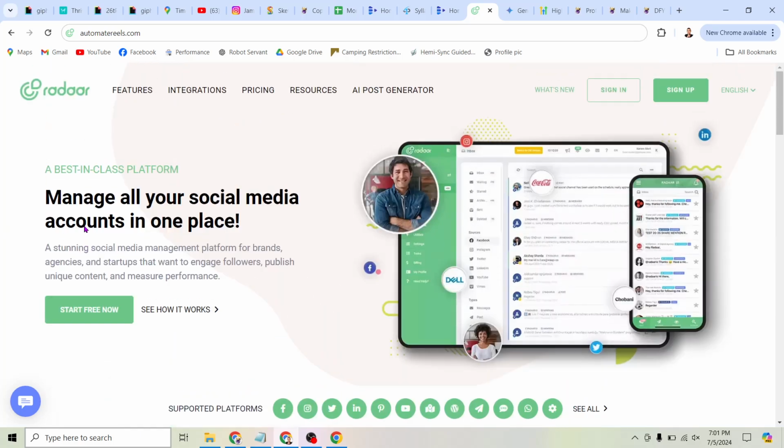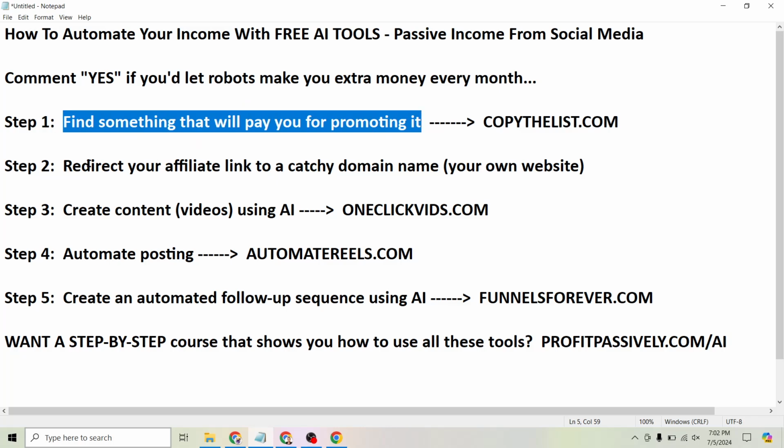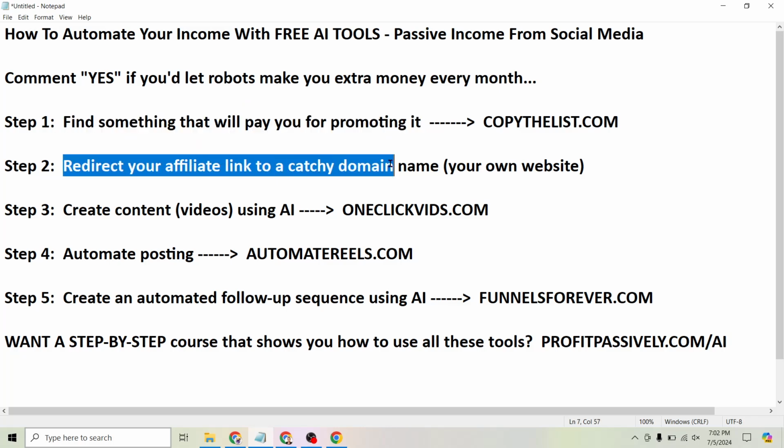So what this lets you do is really upload as many videos as you want at one time, schedule them out over time, so you don't have to actually log in and spend time every day uploading videos. So pretty self-explanatory so far, right? You're going to find something to promote. Once you've found it, you're going to redirect it to a catchy domain name, which anyone can find, right? So instead of having your affiliate link like /James, you just have the simple website.